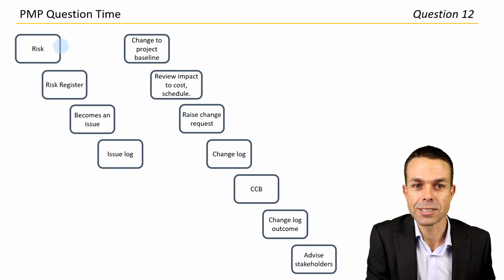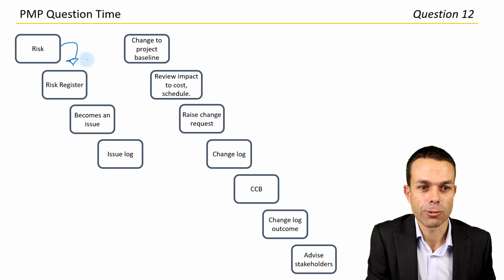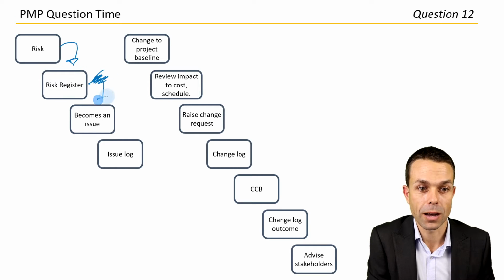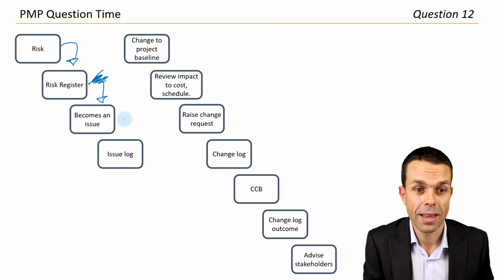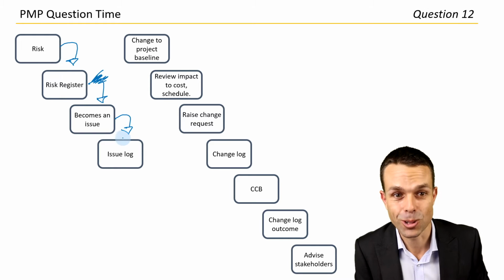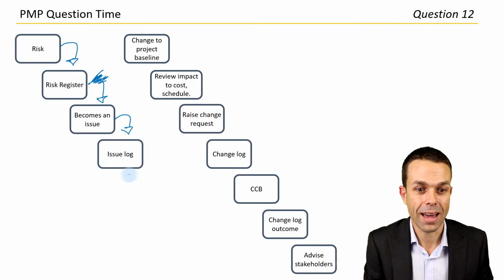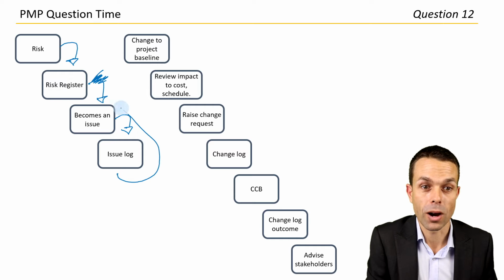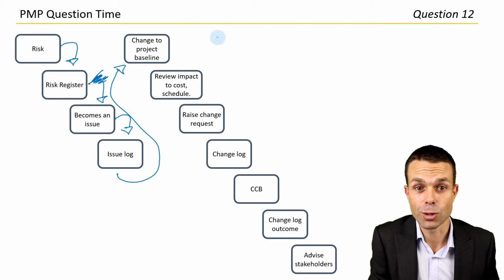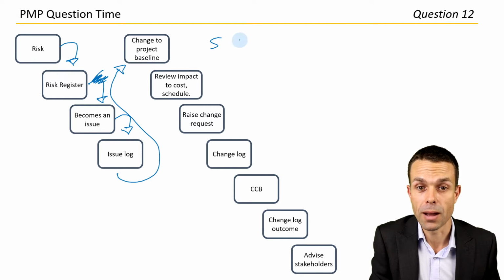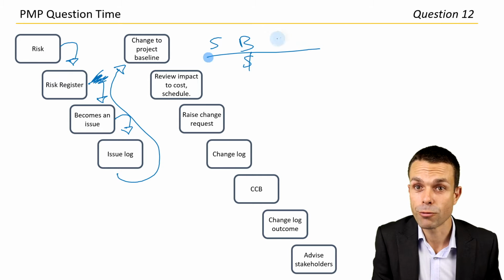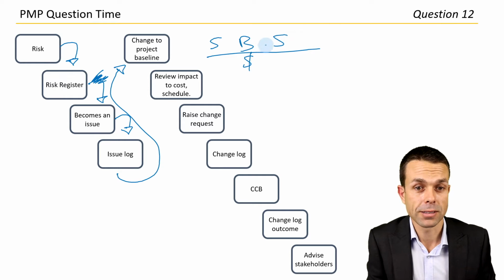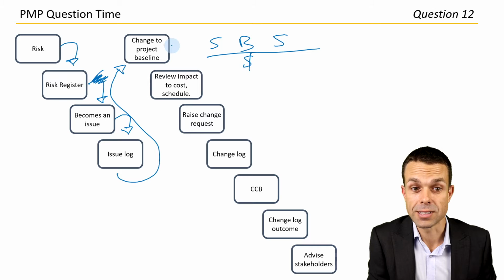So if we've got a risk, as we were saying, we note that in the risk register. Once that risk happens, then it becomes an issue that impacts our project. And we note that in the issue log. Now, once we've got that, if that issue requires a change to one of our baseline documents, like our schedule, our budget or cost, or our scope, for example, any of those things, then we need to raise a change request.